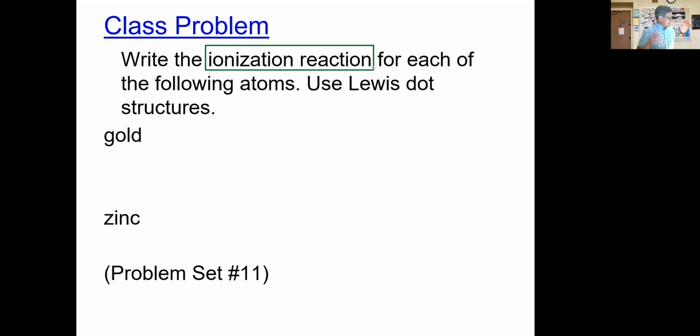Okay, all right, let's go ahead. Let's take a look at both of these here. Let's start out by taking a look at gold first. So gold is going to be Au. Gold is very much like silver. You don't have to do this, but I'm going to write out the